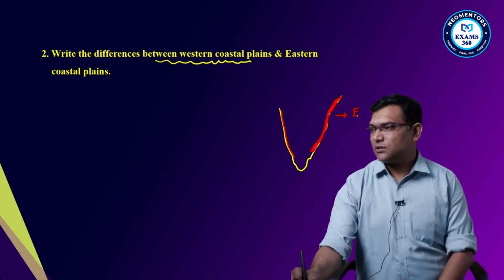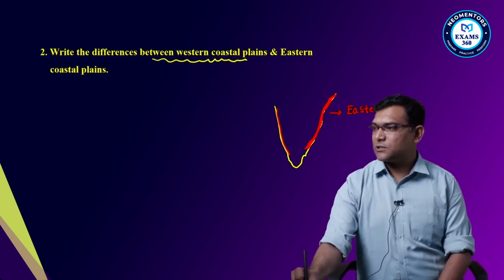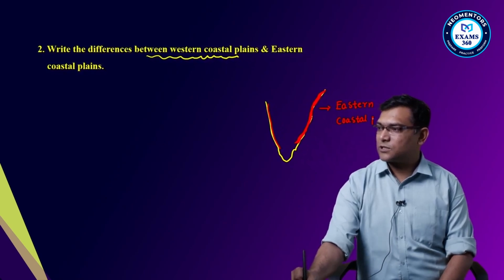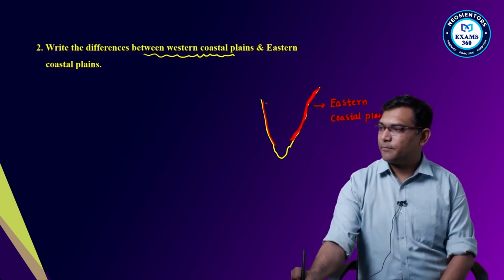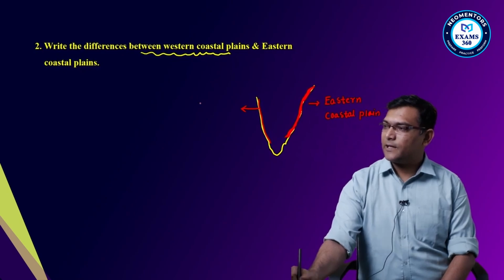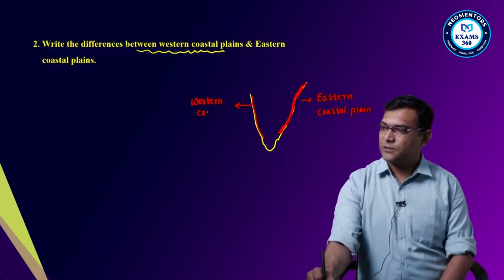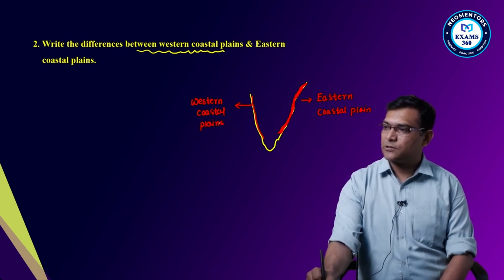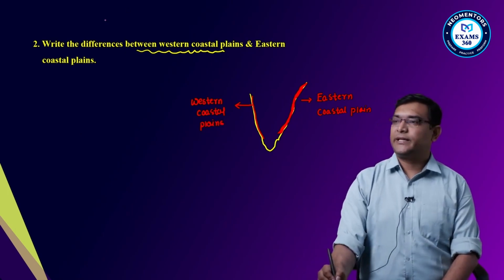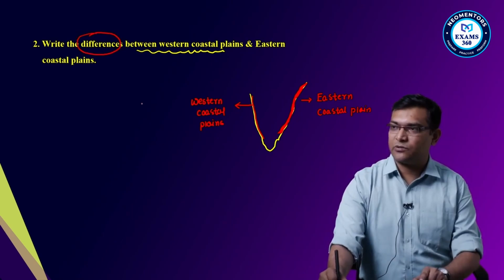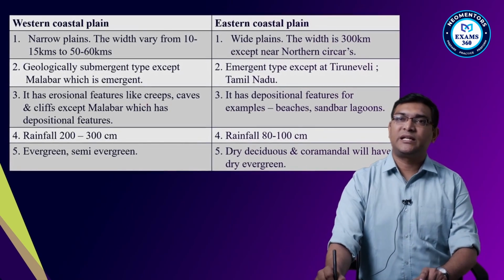So he is asking what are the differences between them.